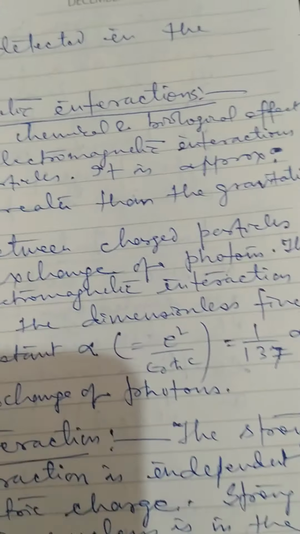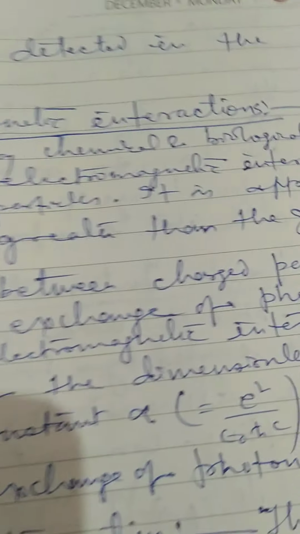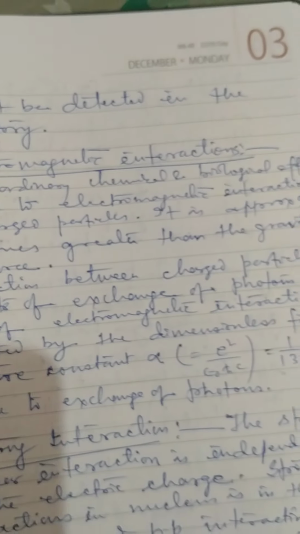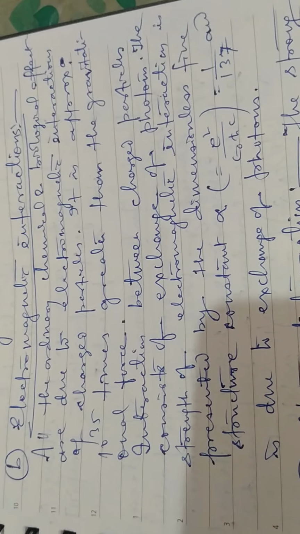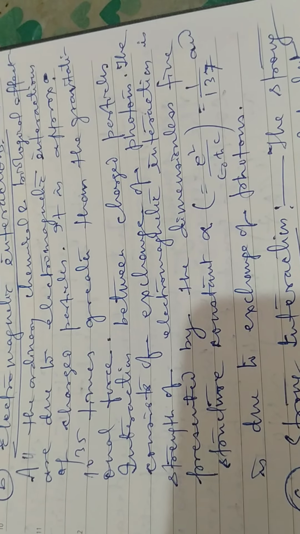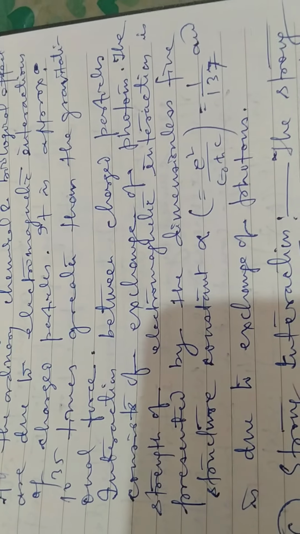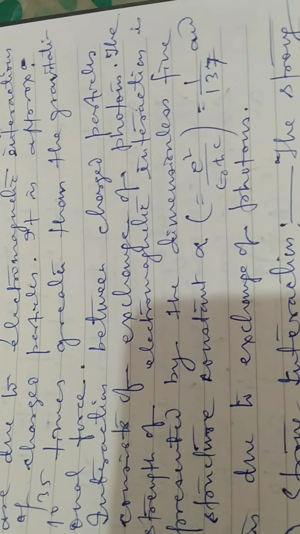Now I am coming to the second type, and that is the electromagnetic interaction. As the ordinary chemical and biological effects are due to the electromagnetic interactions of charged particles, it is approximately 10 to the power 35 times greater than the gravitational force. Interaction between the charged particles consists of exchange of photons. The strength of the electromagnetic interaction is represented by the dimensionless fine structure constant, alpha, and alpha we know is equal to 1 by 137.